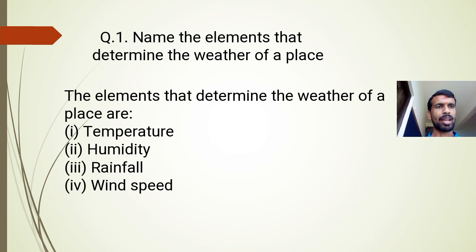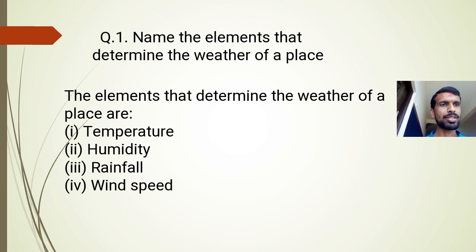Correct? Have you understood what is meant by elements? This is not the elements which are present in chemistry. In higher classes you will learn elements in chemistry, that is different. These elements mean the particular terms which help us to describe the weather.